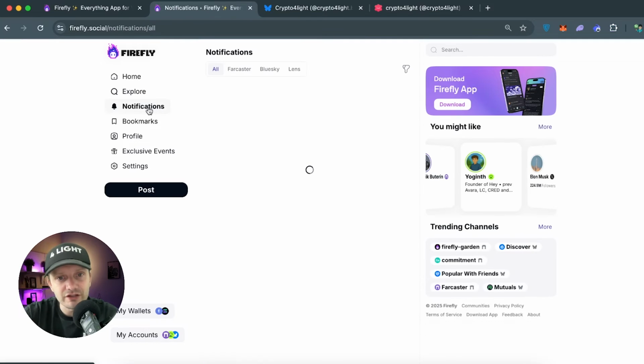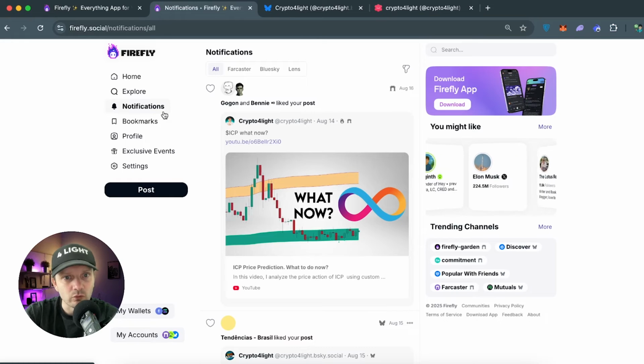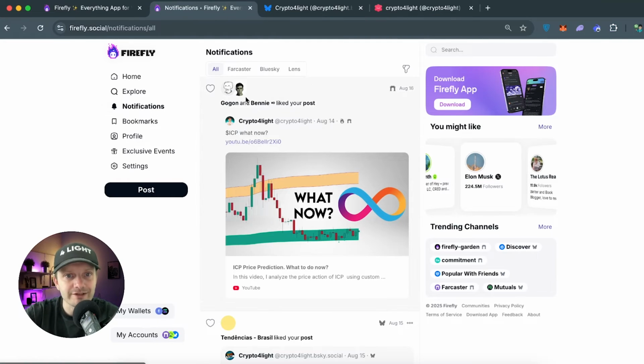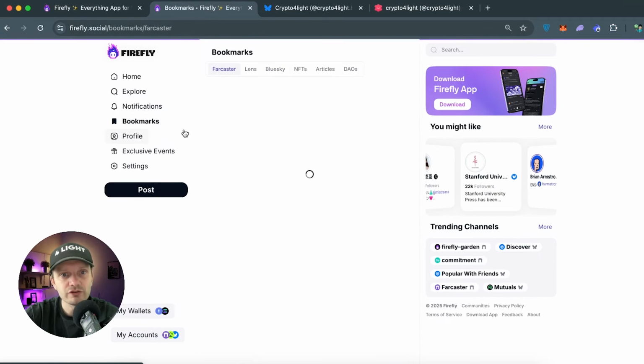In notifications, when you post something and somebody likes, shares, or leaves a comment on Farcaster, you will see who liked your content. So imagine, you don't need to go all the time to Farcaster to double check the comments, to double check the likes. After that, I close Farcaster, go into Lens, go into BlueSky, everything just in one place. You can check your bookmarks if you added something.